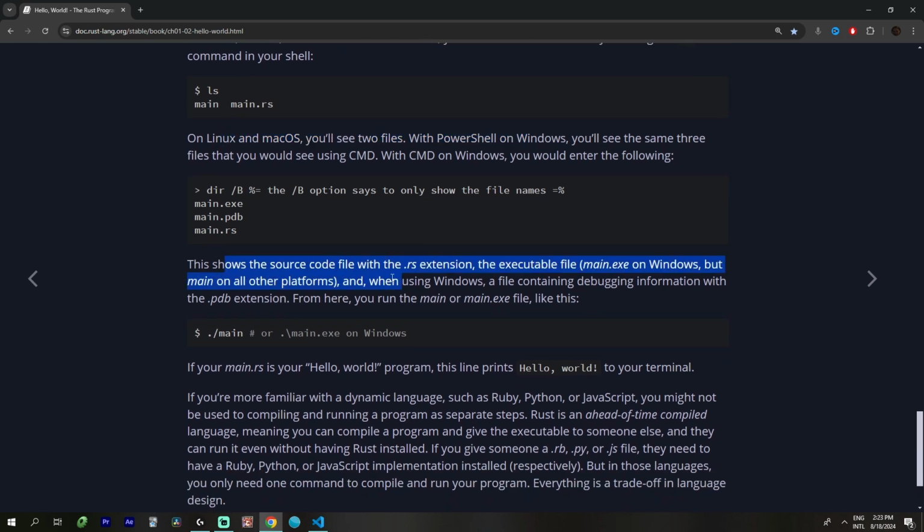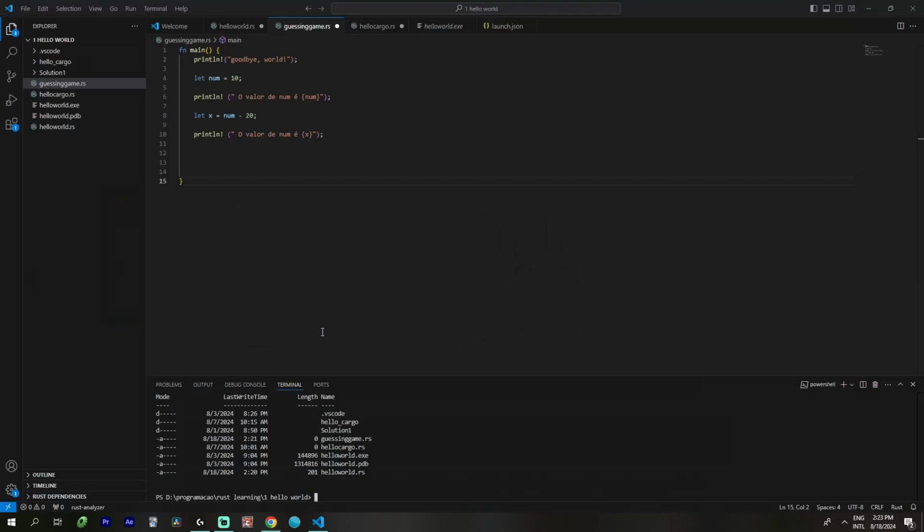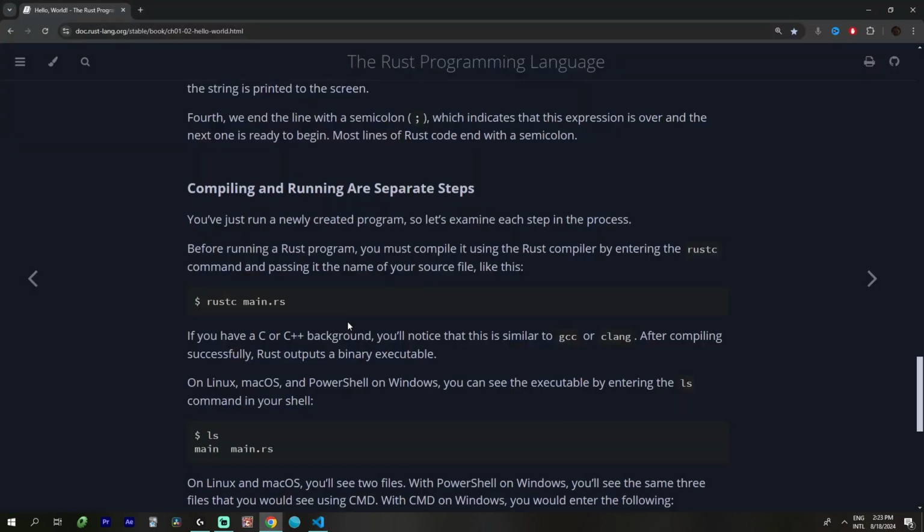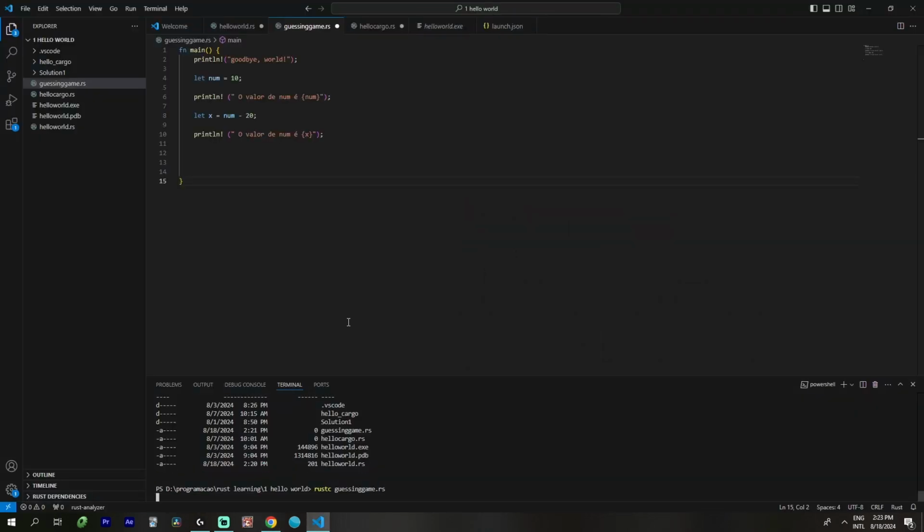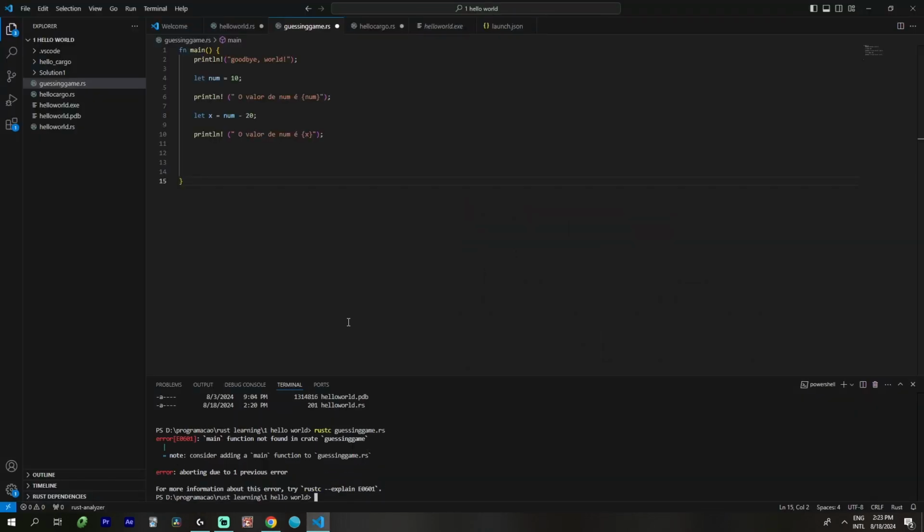I have to use rustc guessing_game.rs. There's an error here. Main function not found in guessing. Oh my god.